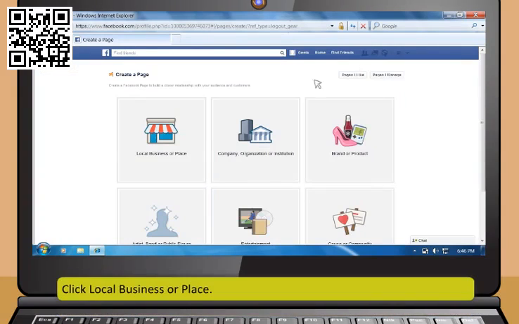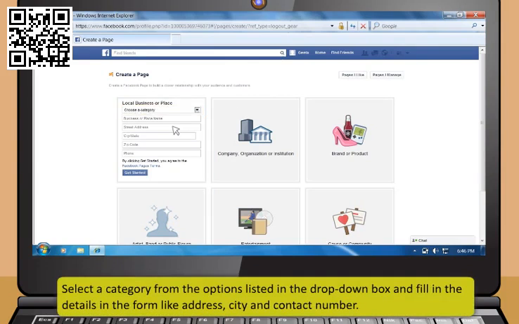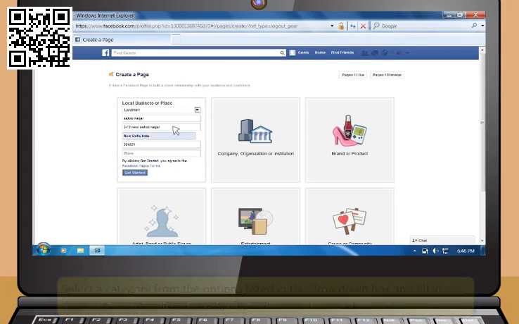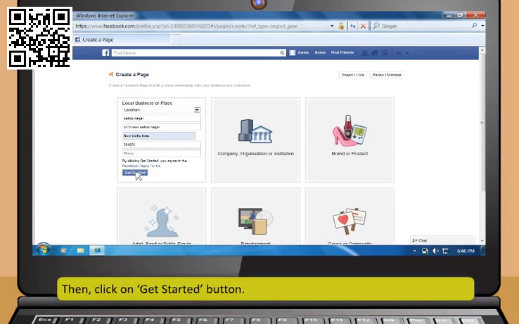Click Local Business or Place. Select a category from the options listed in the drop-down box and fill in the details in the form like address, city, and contact number. Then click on Get Started button.